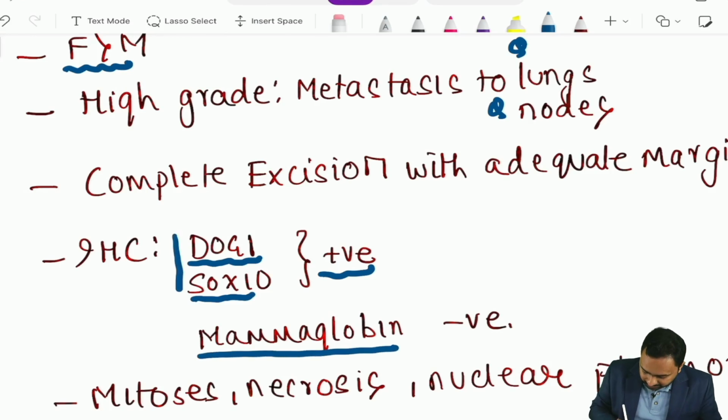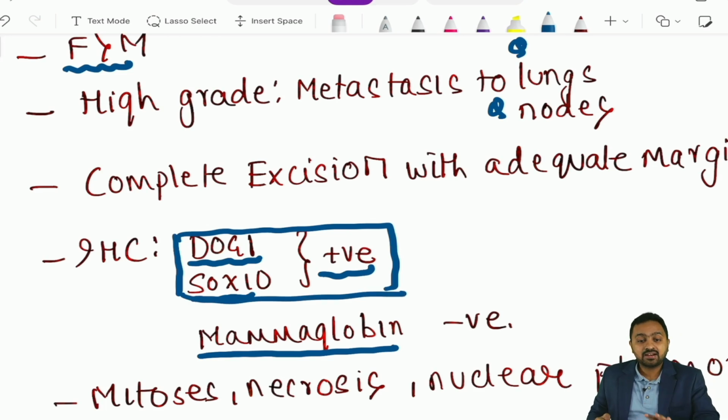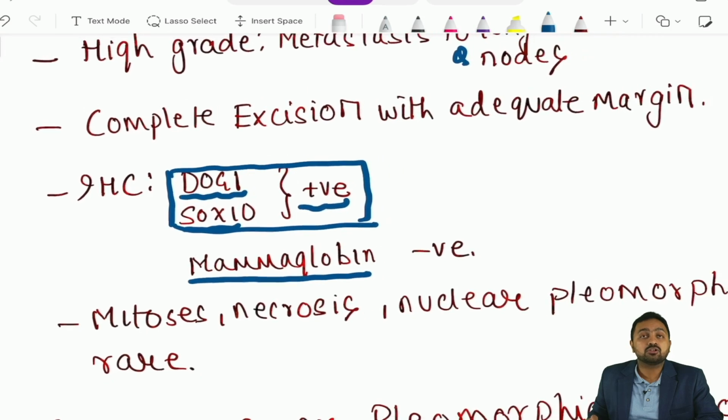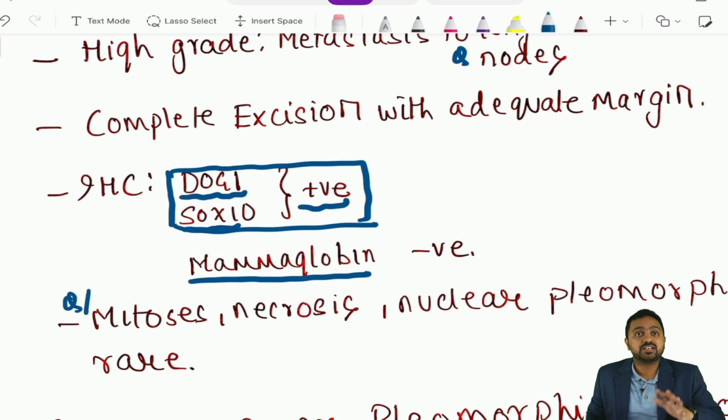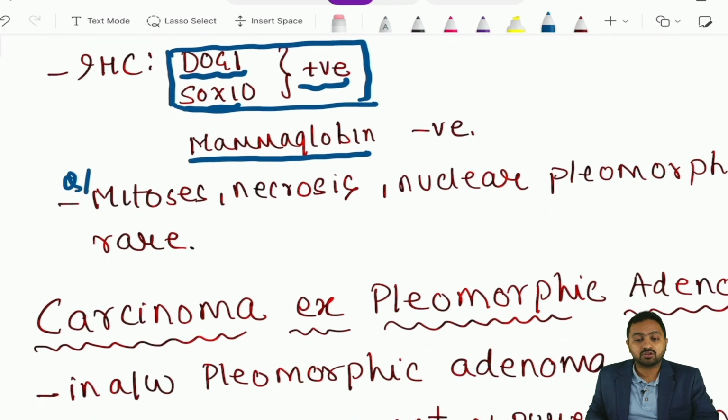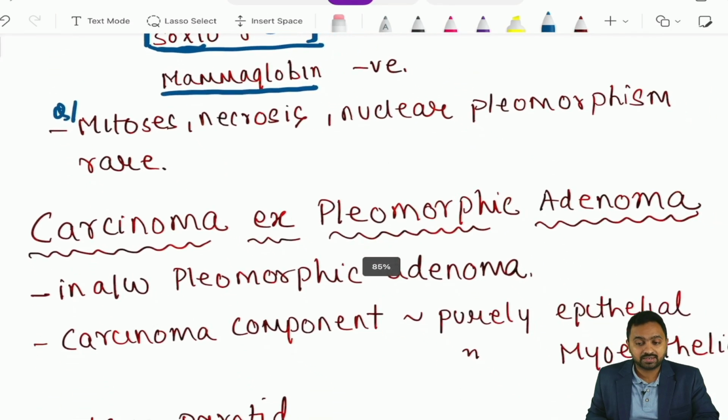Please remember these IHC markers of your salivary gland cancers. Now, mitosis, necrosis or nuclear pleomorphism is quite rare to be seen in your histopathology, helping to differentiate it from the other HP images of your salivary gland cancers. Then we have your carcinoma ex pleomorphic adenoma.